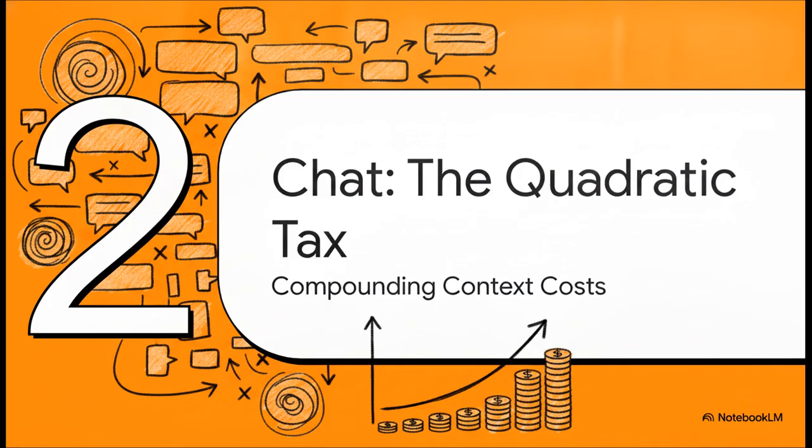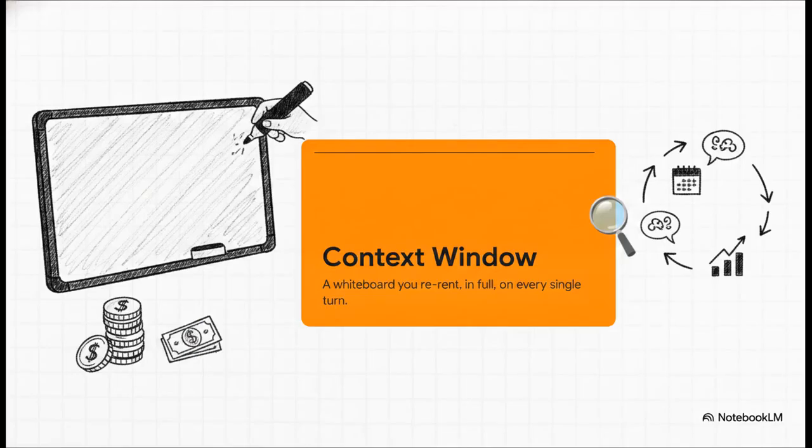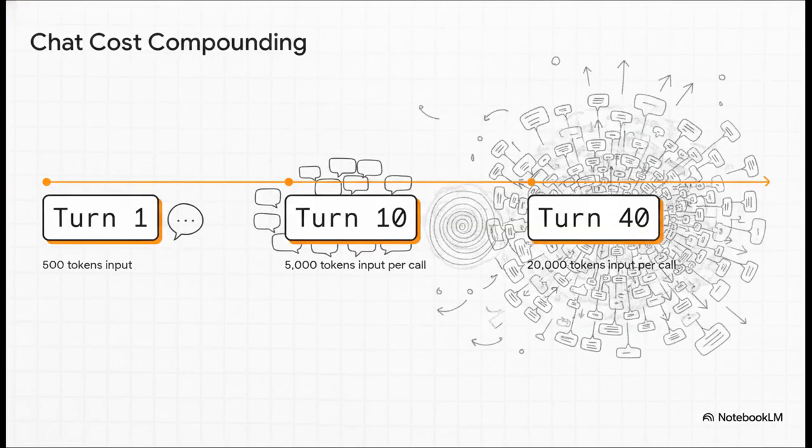Moving right along to Section 2, Chat, the quadratic tax. The absolute most crucial thing to understand here is that a context window is not free memory. You've got to think of it more like a whiteboard that you rent. But there's a massive catch. You don't just rent it once. You actually have to re-rent the entire whiteboard edge to edge every single time you want to write a new sentence on it. In a conversation, every single turn means resending and rebilling the entire history. So let's look at how this math actually plays out in a normal chat scenario.